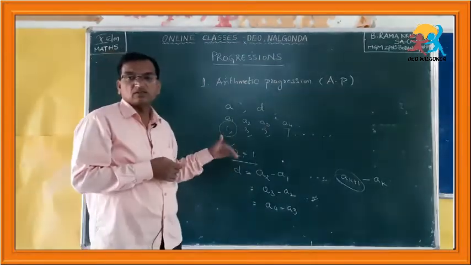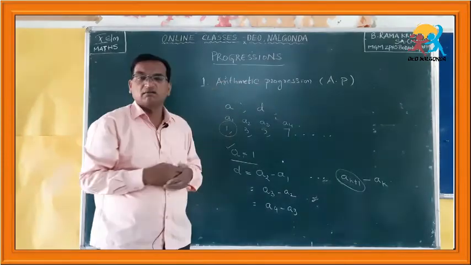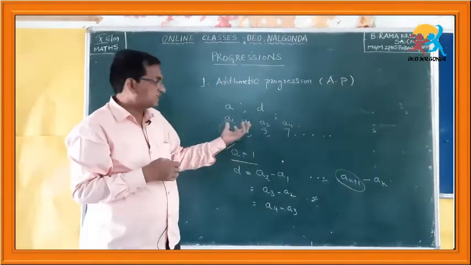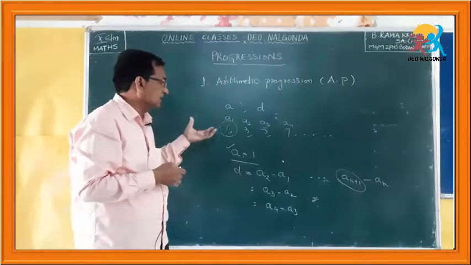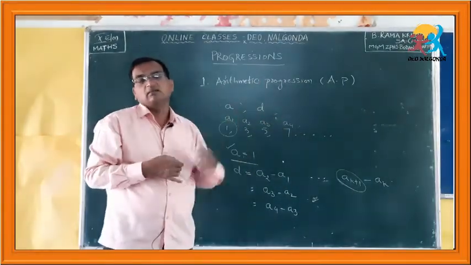If the difference is positive, the sequence will be in increasing order. If the difference is negative, you will observe that the progression is in decreasing order.